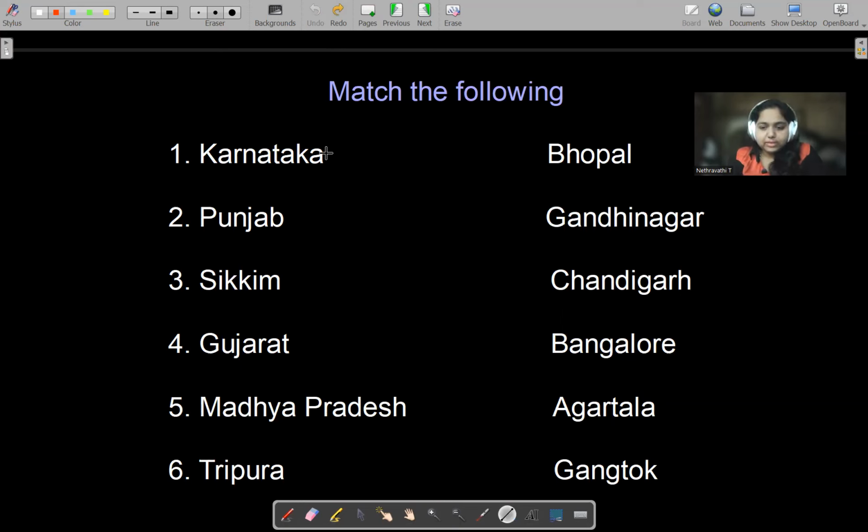Karnataka, yes, I'm getting the answers. Karnataka's capital is Bangalore. Fine, okay. So the next is Punjab. Come on, tell me. Which is the capital city of Punjab? No, Gangtok is not the capital of Punjab. Give me correct answers. Yes. The capital of Punjab is Chandigarh. Absolutely correct. The next is Sikkim.